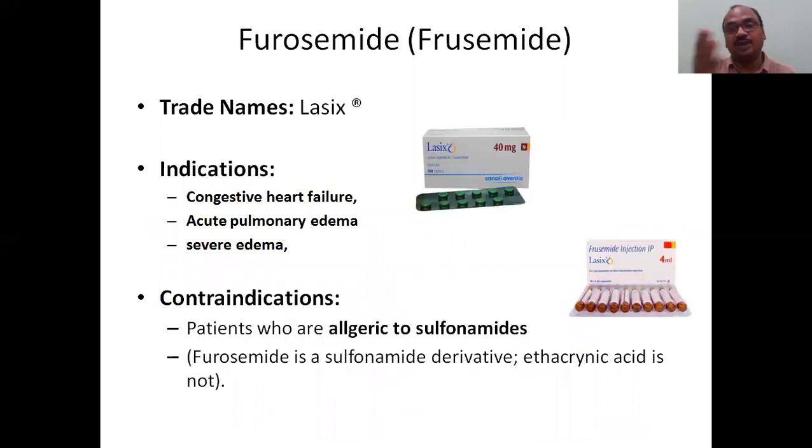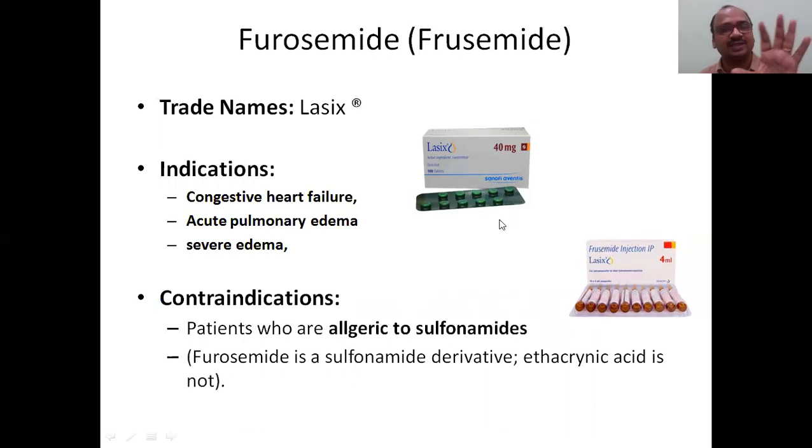This is the very important loop diuretic. There is furosemide, it is also called furosemide. In the market, it is available in the form of Lasix. Lasix indications: congestive heart failure. This is a very important indication. In congestive heart failure we are using diuretics. Go and see my congestive heart failure video first. There I have already told that diuretics we are using in congestive heart failure. Number of times I have told. Lasix is very powerful and it is available in the form of tablet and also in the form of injection.